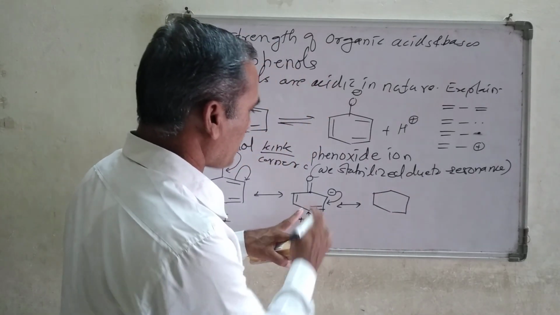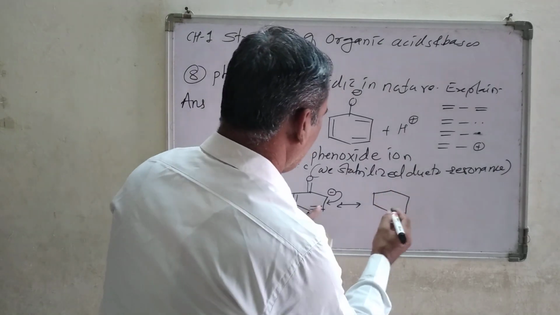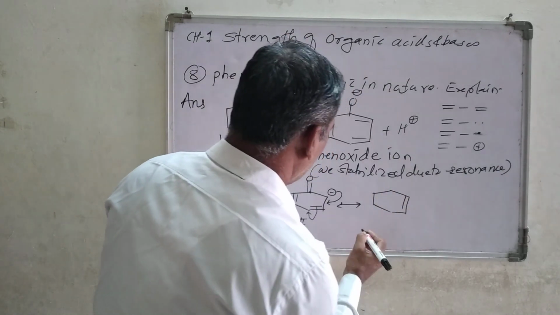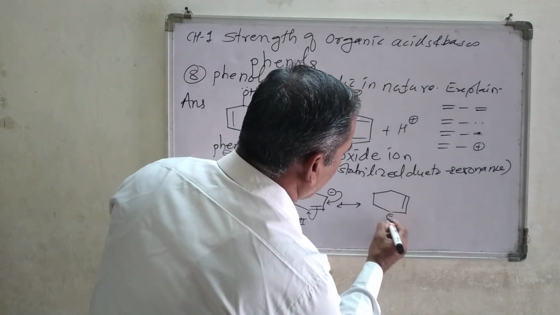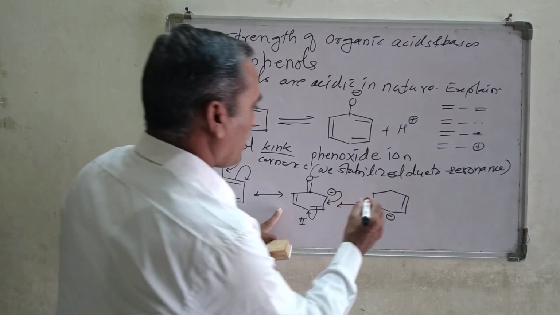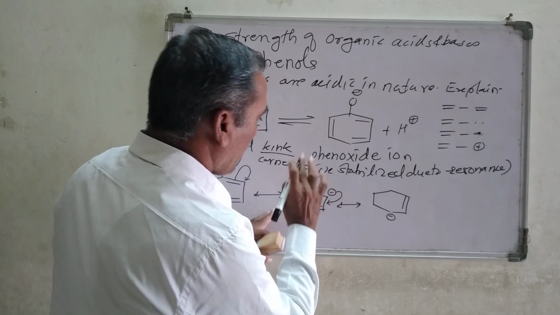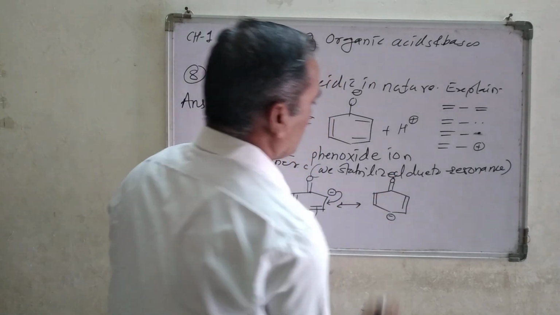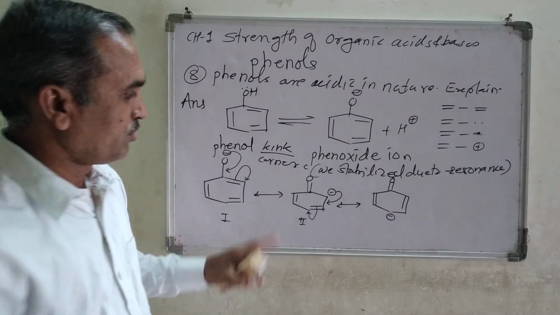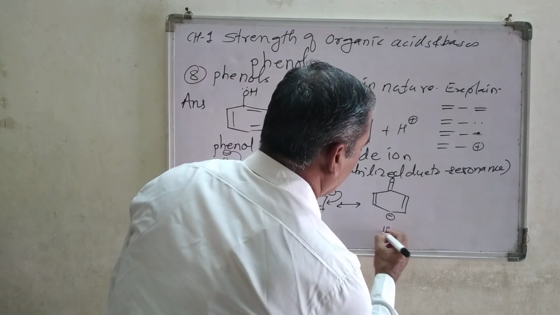What are the changes I made here? Look here, a double bond is forming here, and this double bond concentrates the electron density at this corner point, and the other things remain as they are. They are shown like this. Now this is structure number third.